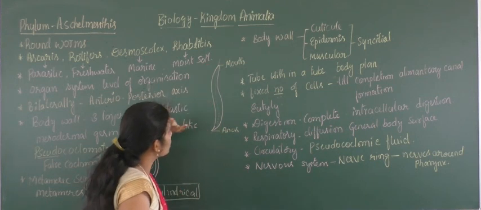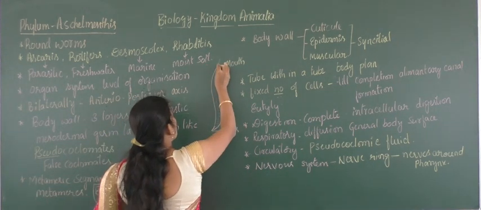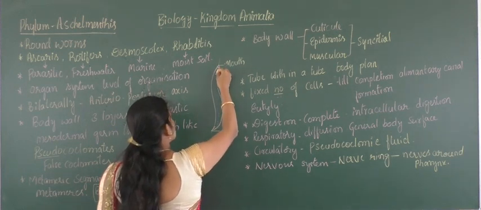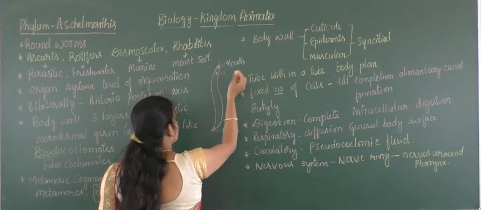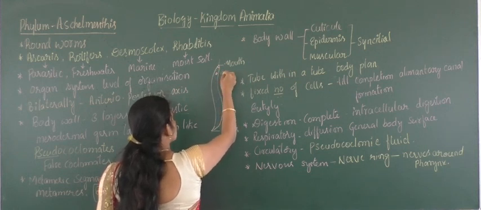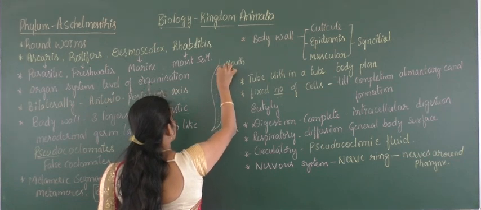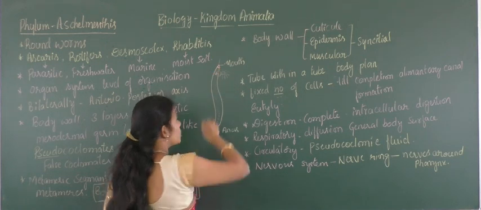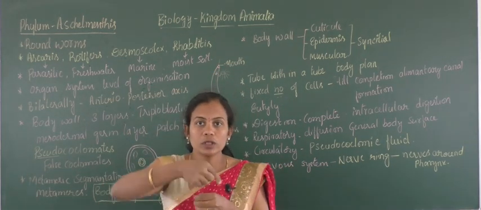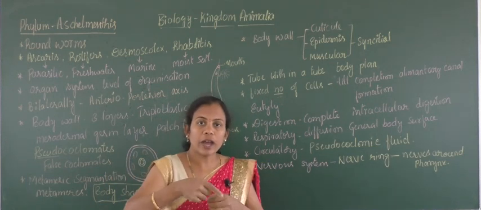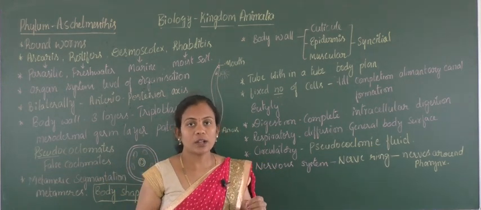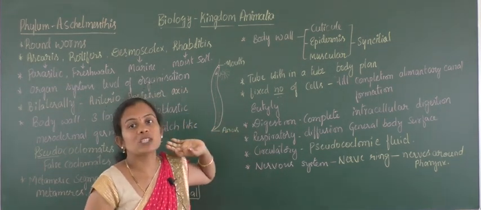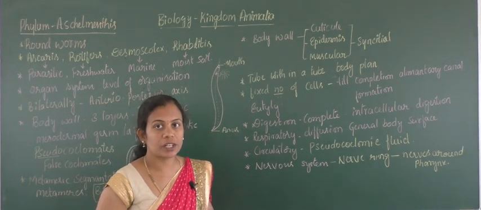If this is the mouth and then the pharynx, immediately behind there will be a nerve ring, and from that ring nerves emerge, and those nerves are coiled together at the pharynx region like this. It is like taking a ball and winding a thread around it; similarly the nerves go around the pharynx in a circular shape, and those nerves then run as structures which help in the transmission of pulses and information.